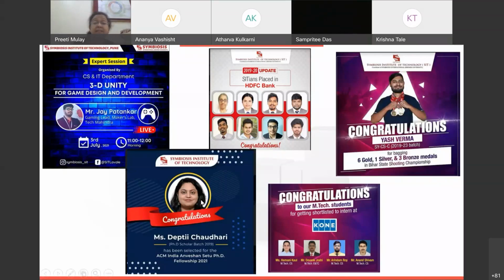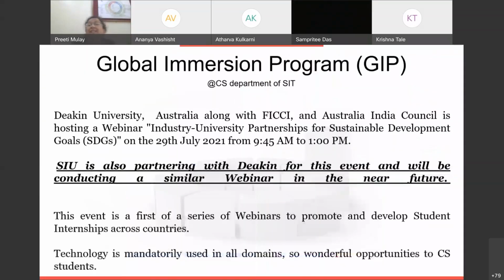In addition to that, as I said, we also offer PhD degrees, and one of our PhD scholars grabbed the ACM India Anveshan Setu PhD fellowship recently. So these are some of the additional achievements from the student side. There are many, but how many people can we talk about? When you join, you will get to know even more. So let's move on.